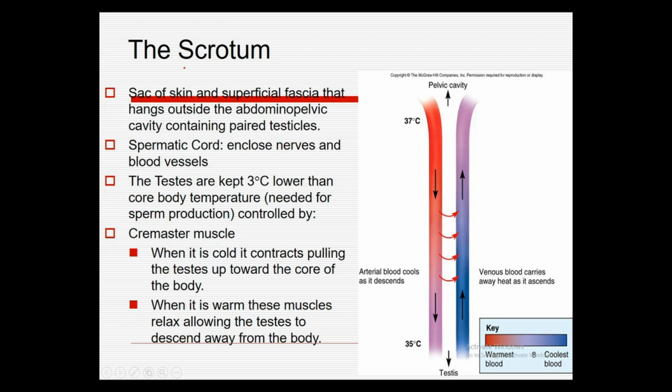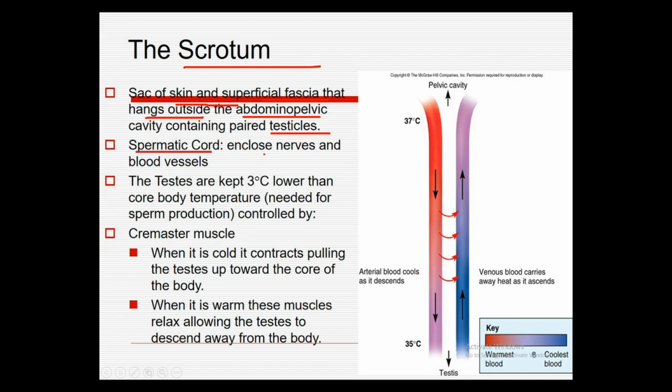So now moving towards the scrotum. The first portion we are going to discuss from the external genital organs is the scrotum. The scrotum is a sac of skin and superficial fascia that hangs outside the abdominopelvic cavity, containing paired testicles. So the scrotum is a sac of skin in which the testicles are present. Next is the structure, the spermatic cord.